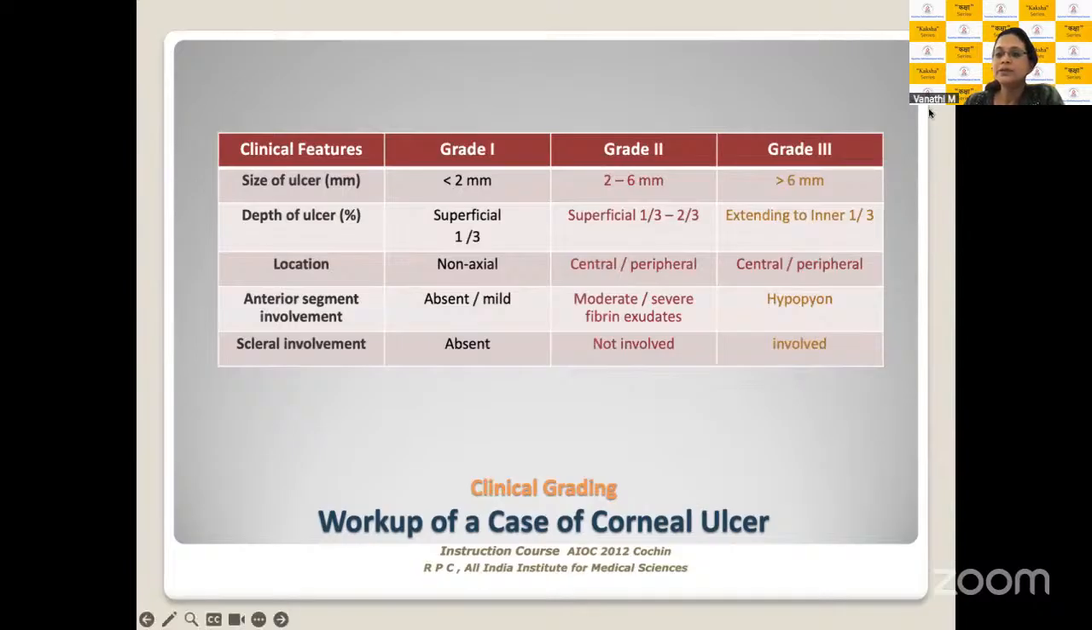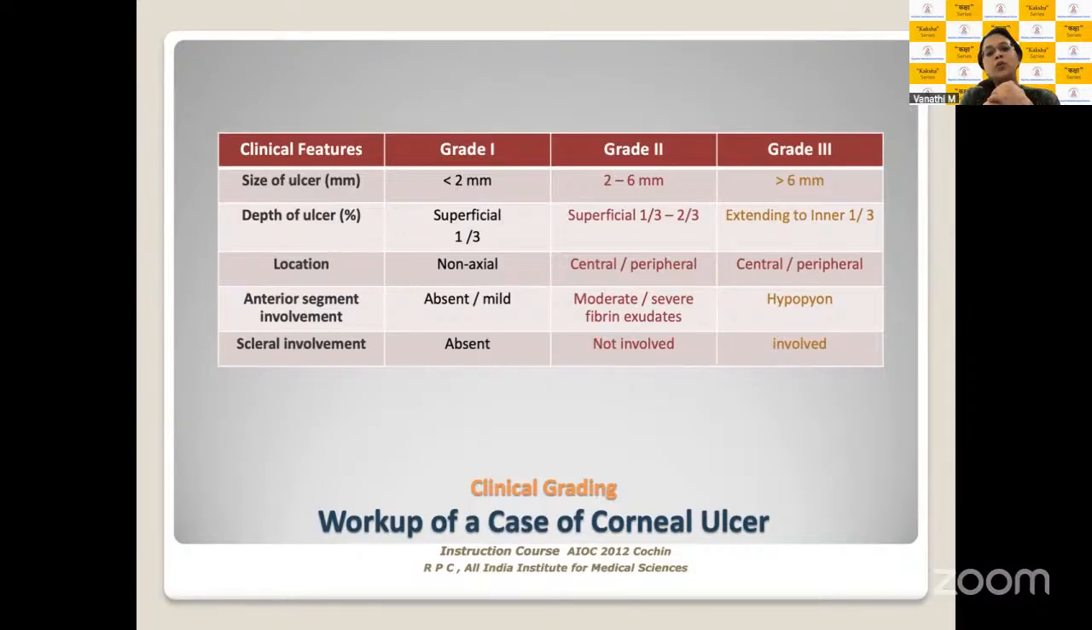This is a picture which I think all of us know and all of us have seen, where you look at clinical features of the ulcer, grade 1, grade 2, grade 3. So that is pertaining to the severity of the ulcer. So the size of the ulceration, it's not only the size, but the depth to which the stroma is involved, and the location or the area of the cornea which is involved, presence or absence of anterior segment reaction, presence or absence of scleral involvement. These help you to grade your ulcer as mild, moderate, or severe.